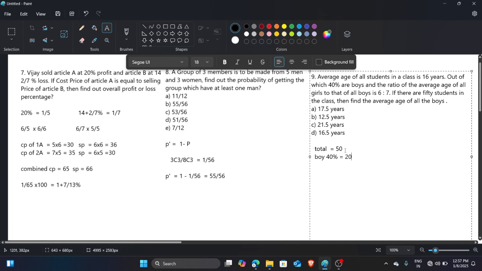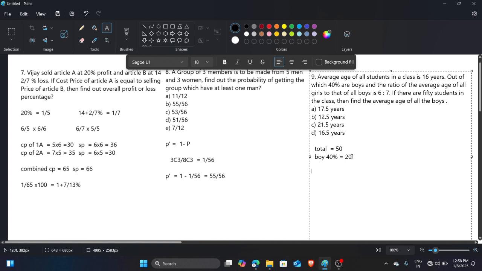How can I know this 20 directly? Suppose the number is 100. Then 40% of 100 is 40. Now this number is half, from 100 it is 50. So similarly, if 40% of 100 is 40, then 40% of 50 is 20, because 100 is double of 50. So 50 is half of it, so the result is also half.